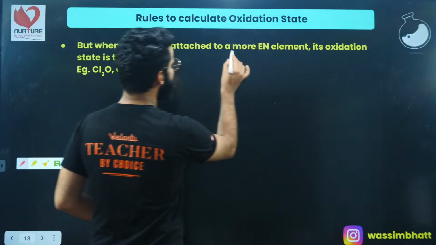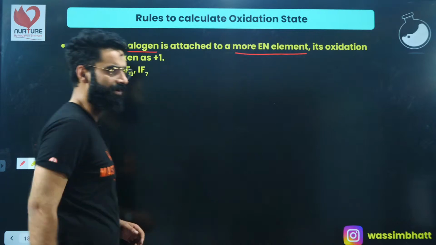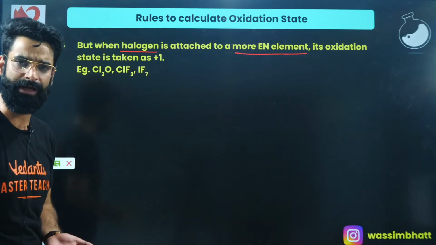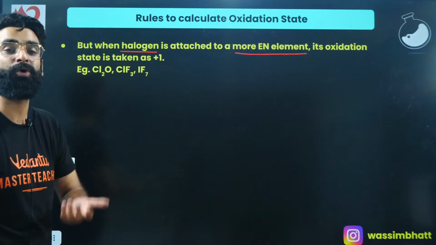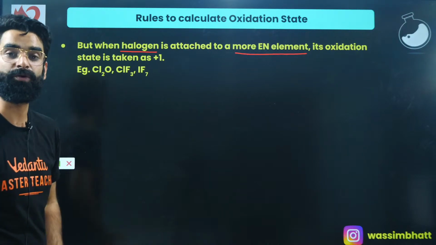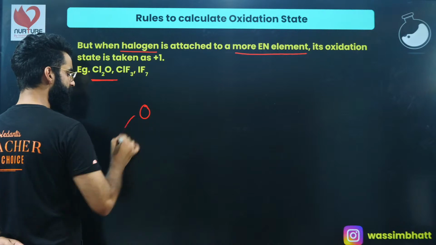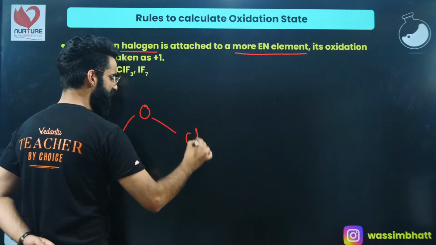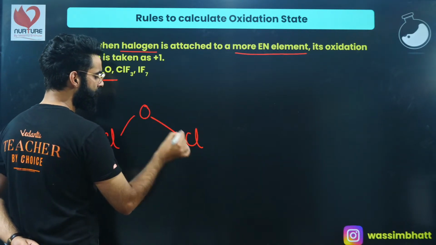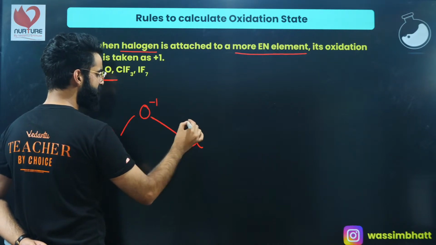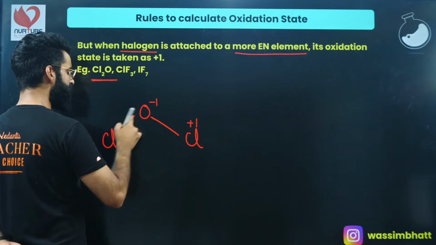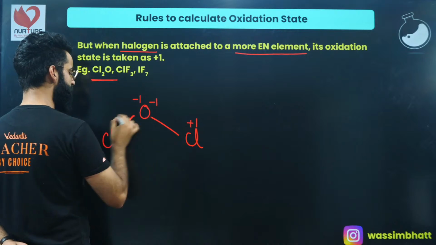Whenever a halogen is attached to a more electronegative element, it will show positive oxidation states. For example, take the Cl2O example. Oxygen, being more electronegative than chlorine, will show -2 and chlorine will show +1.